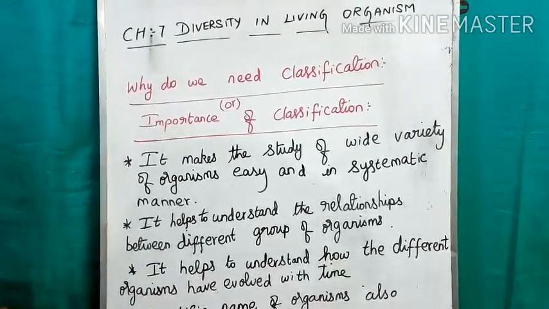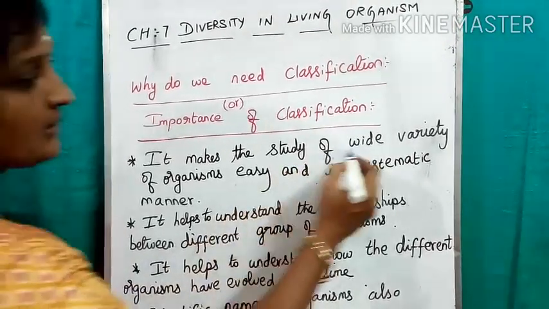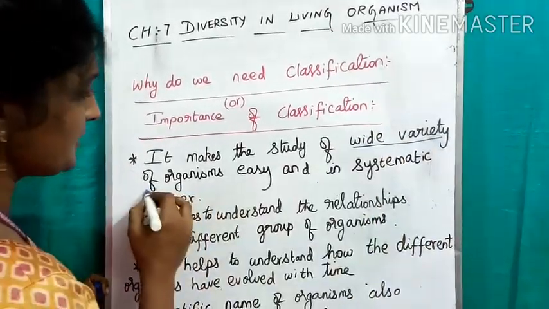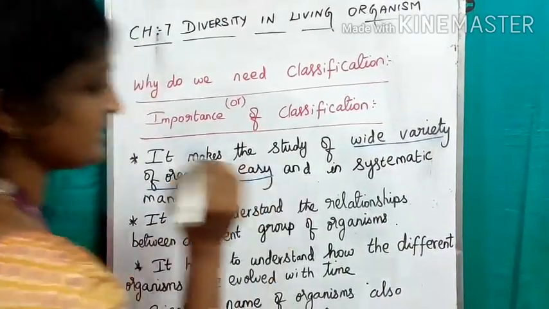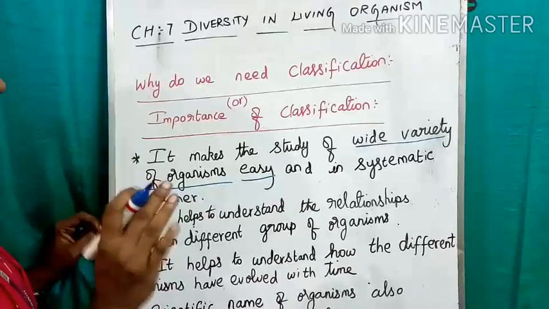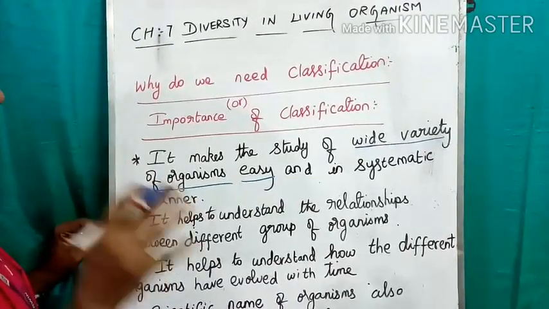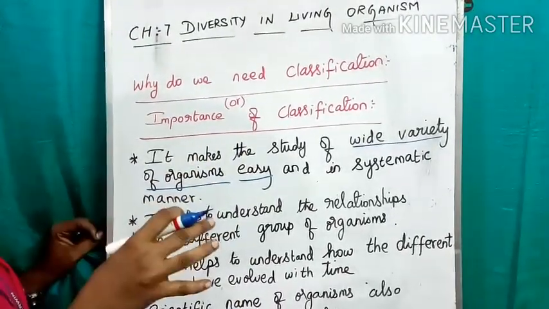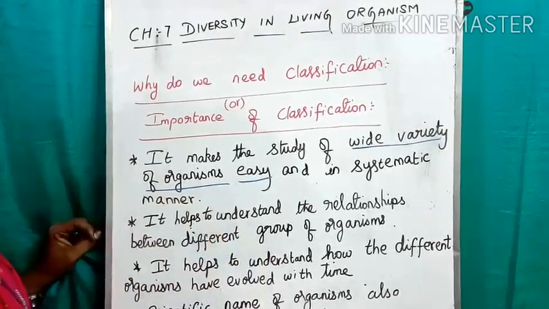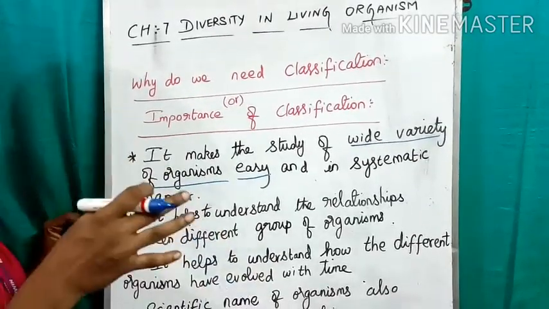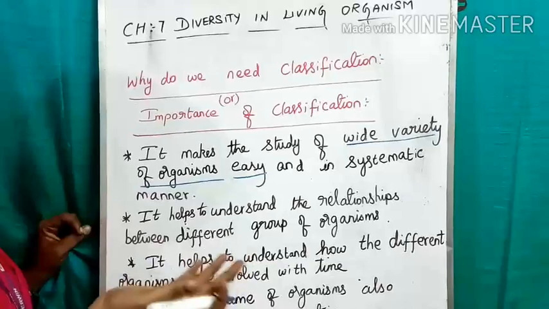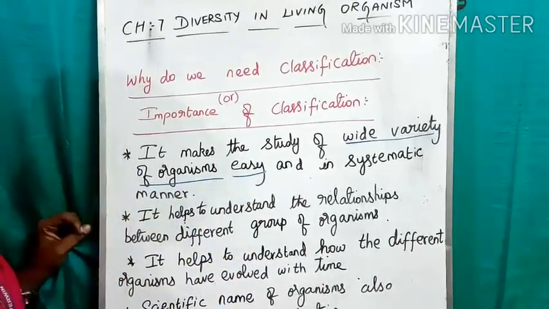So, the first point is that it makes it easy to study the wide variety of living organisms. Yes, as I already said, the importance of classification itself is that you make organisms into groups to study them easily. Without classification, it is very complex to know about all the organisms.